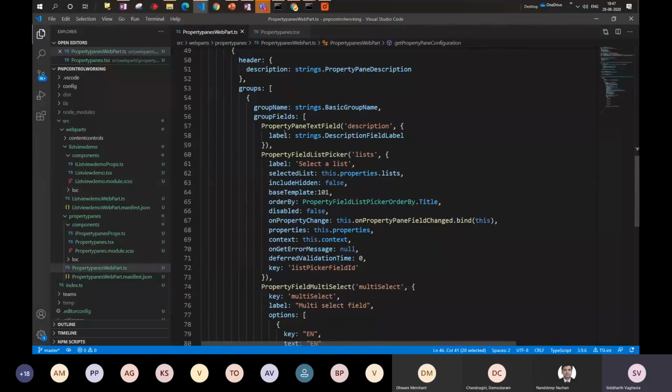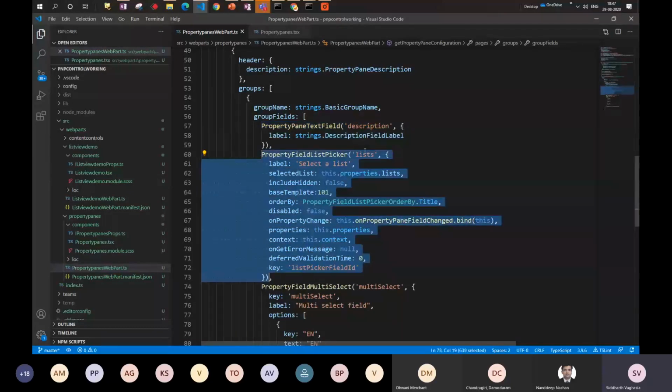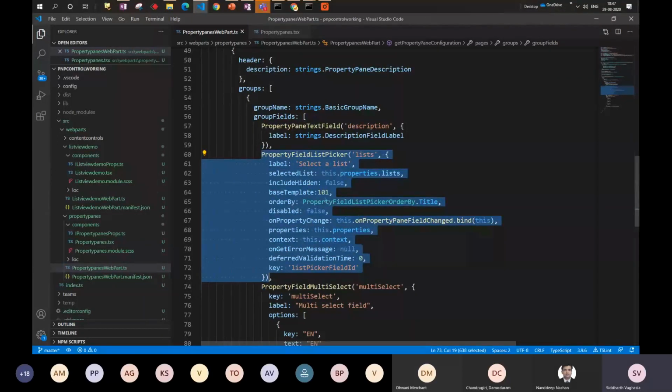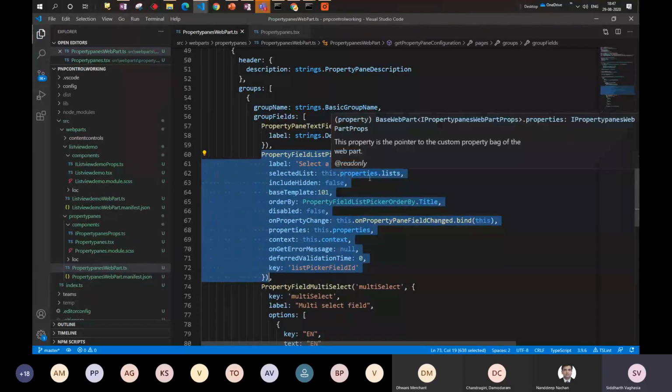By default, there is always one field which is auto generated as part of the SPFx Yeoman generator. And this is the control which I have added for the list picker. Okay, so this again is directly copied from the documentation, and then we can just modify it the way we want to.